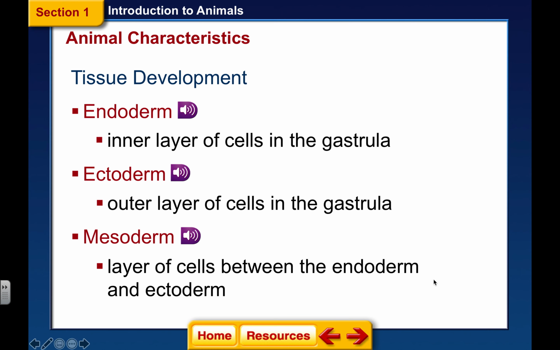And then between the two, you're going to get this middle layer called the mesoderm. This is between the endoderm and the ectoderm, and the mesoderm will give rise to your reproductive system, to your muscular system, to your skeletal, the urinary tract, all of the other structures that are in the middle of our bodies.